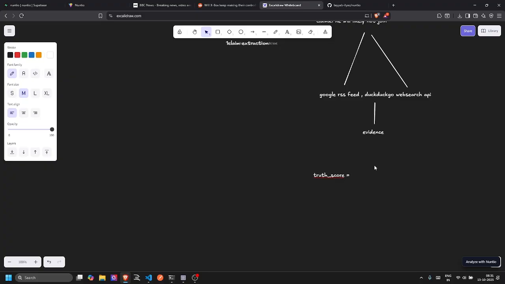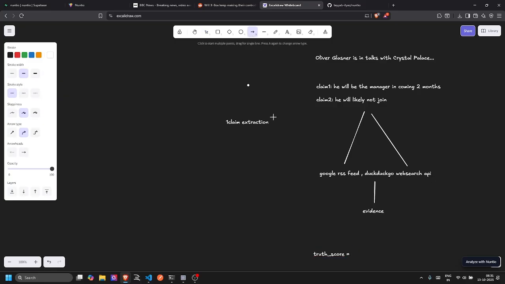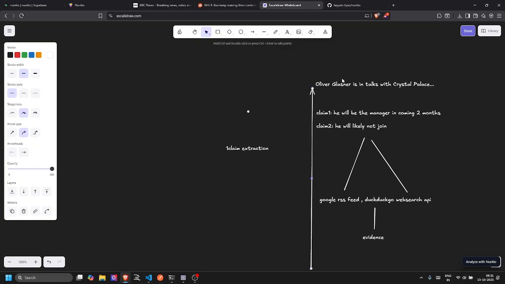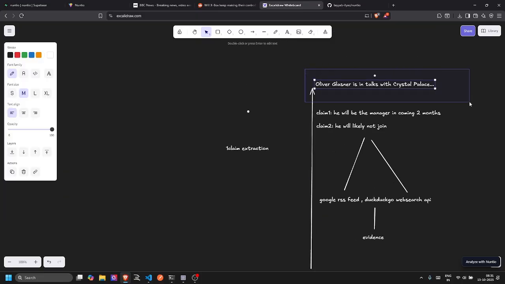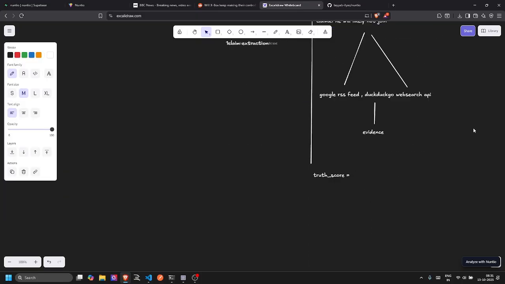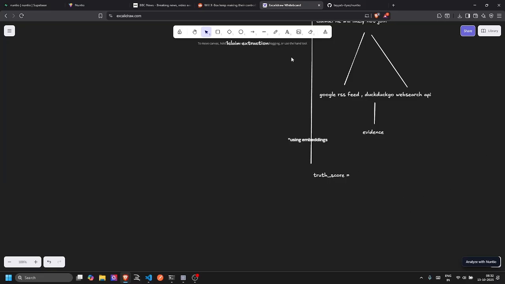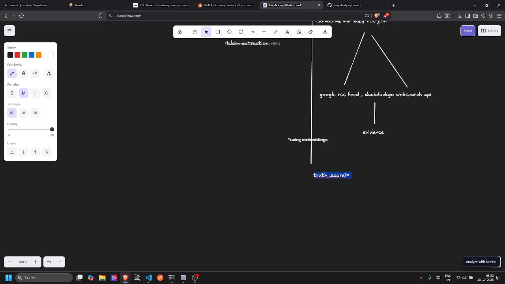So this truth score is basically for this original news. Based on our extraction from multiple sources and multiple places, we calculated this score, and it tells us that the original claim made in this news is true with a certain distribution between 0 to 1, which we calculate using the truth score.